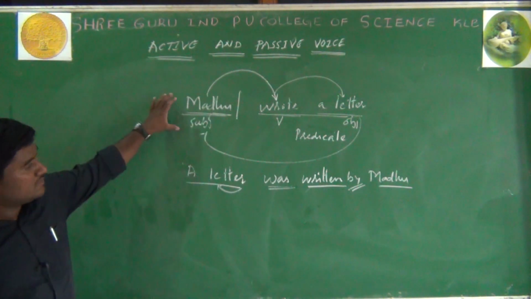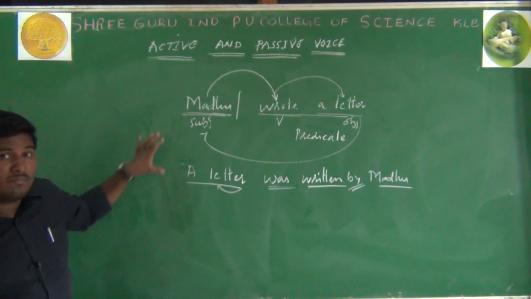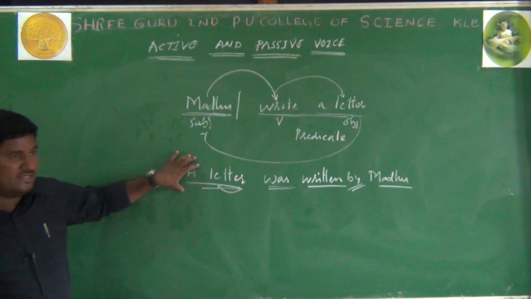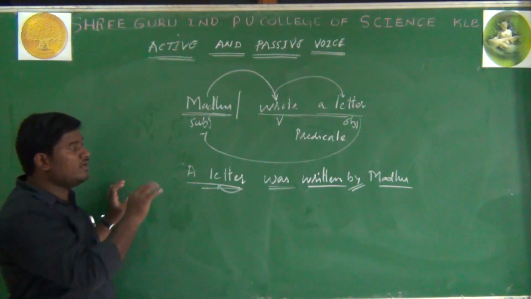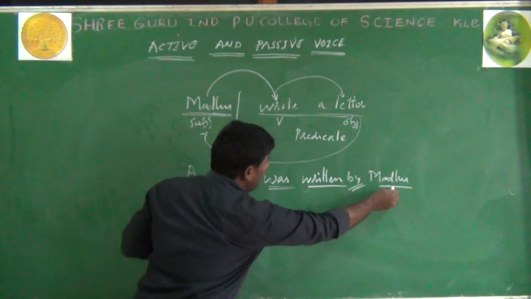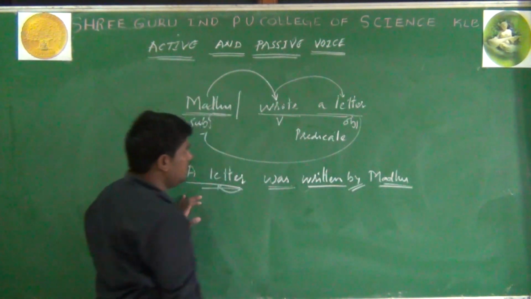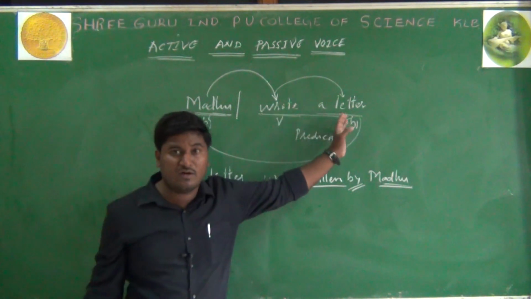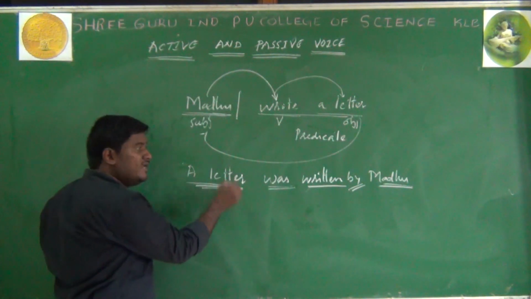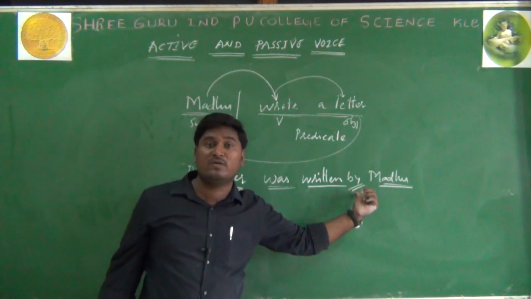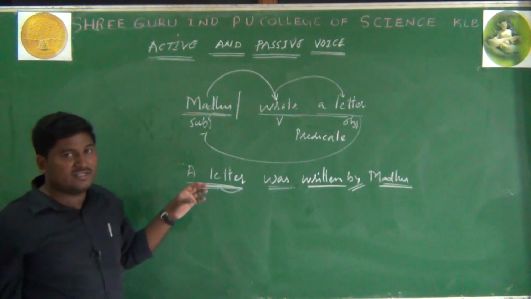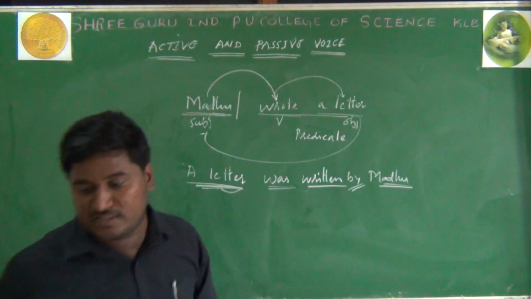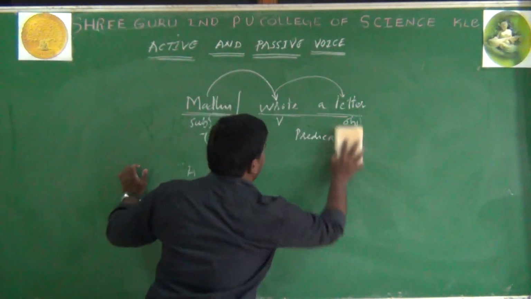So this is passive voice, because in active voice we give importance to the action of the doer. We give importance to the subject who is the doer of the action, but here we give importance to the receiver, which is the letter. So we are not giving importance to the subject now. We are not giving importance to Madhu now. We are giving importance to the letter. "Madhu wrote" is important in active voice, what she wrote is not important. "A letter was written" is important, by whom it was written is not important. So this is the difference between active voice and passive voice. We will discuss more examples now.